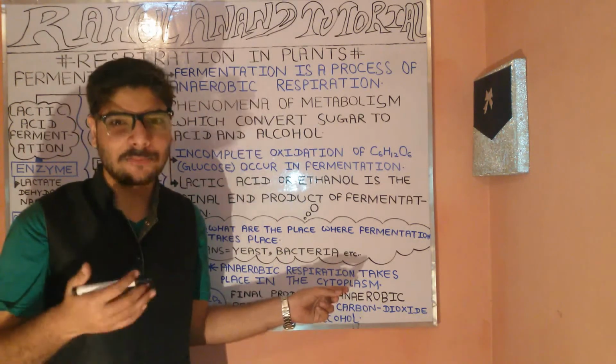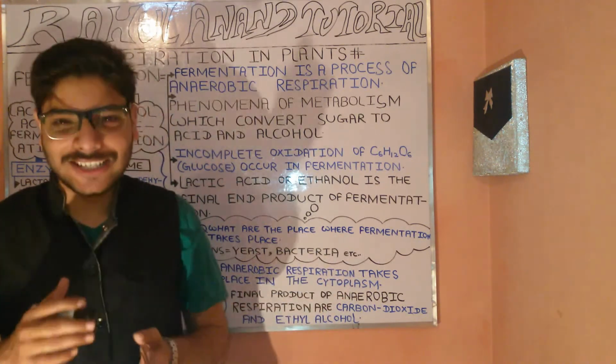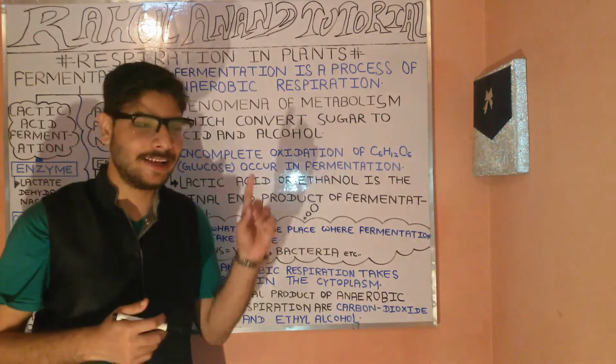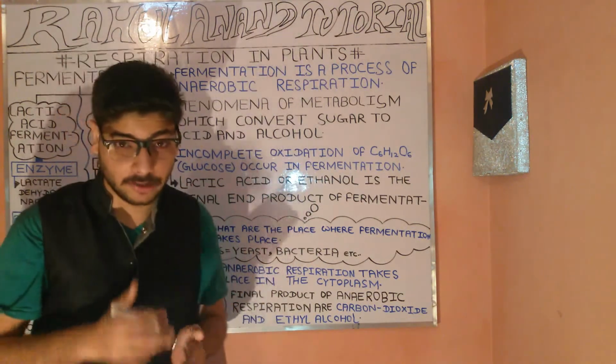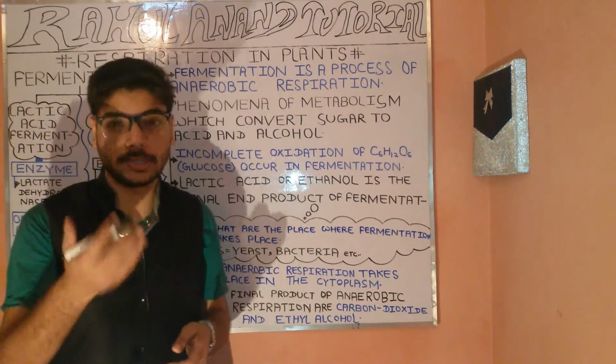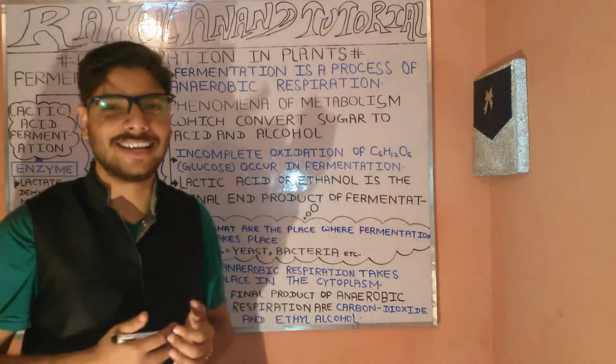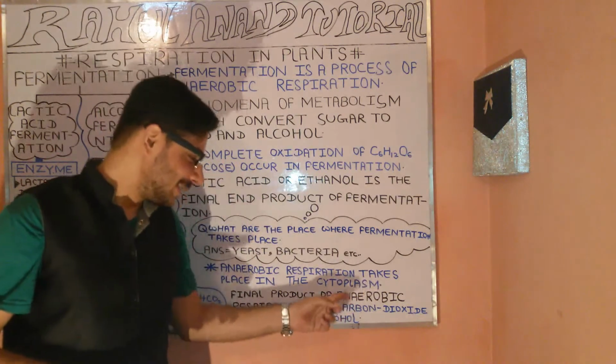So you know about the cytoplasm. Where is it actually present? It is present in our animal cell, and also the plant cell. It is just like the fluid which plays an important role in accommodating the chemical stresses in terms of your cell, whether it is the plant cell or the animal cell.